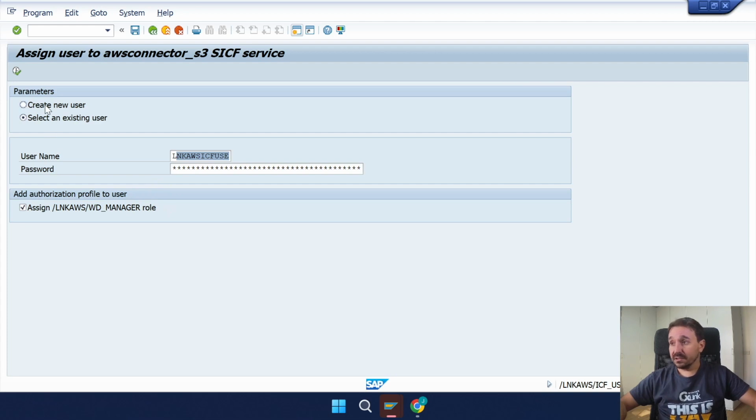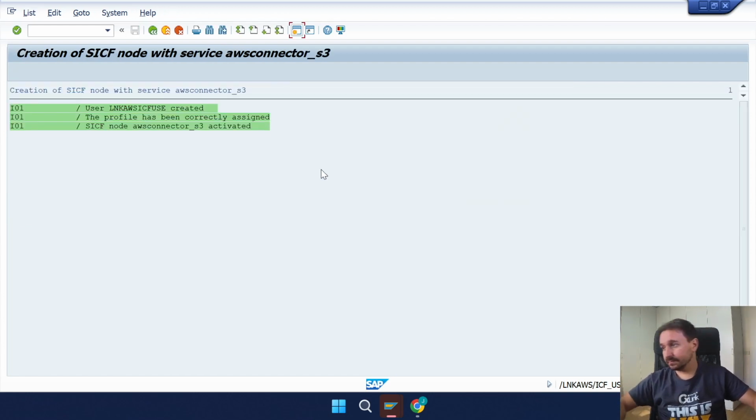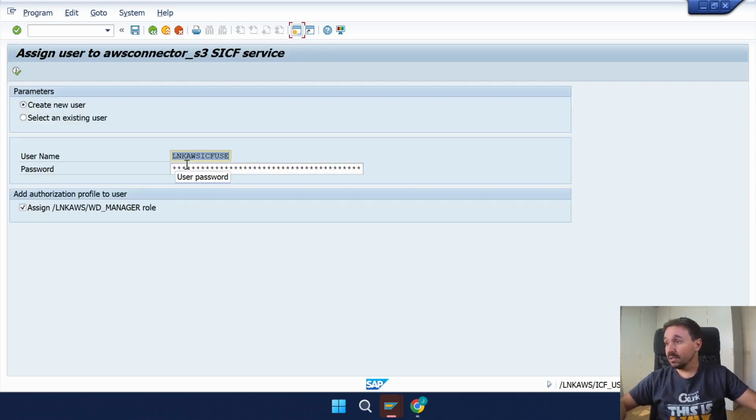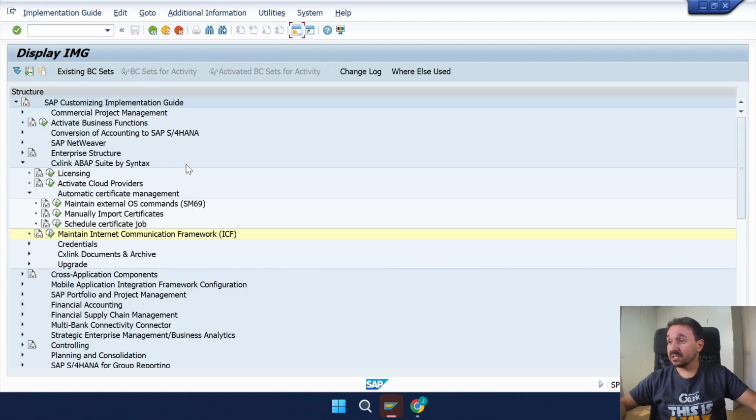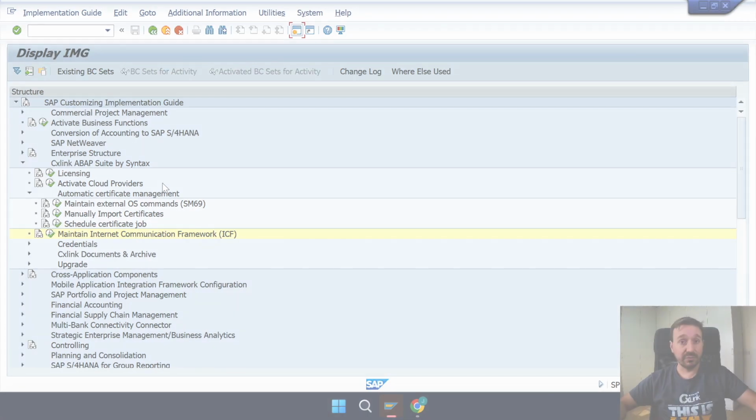On the other case, if you want to create a new one, you can write the password, run, and user created, profile has been correctly assigned, as an SICF node, AWS connector S3 activated. So with this, our product is completely configured.